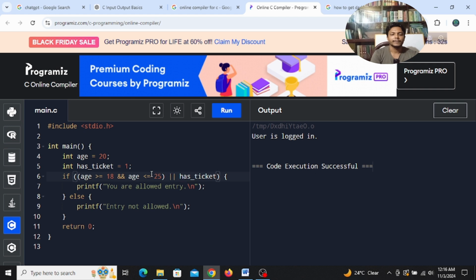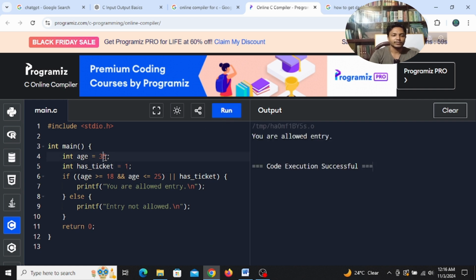So whatever our age is, if we have a ticket, we can enter. Your age can't be more than 25 in that range. If you give 35 here, you're out of range, but you have a ticket, so you are allowed entry.